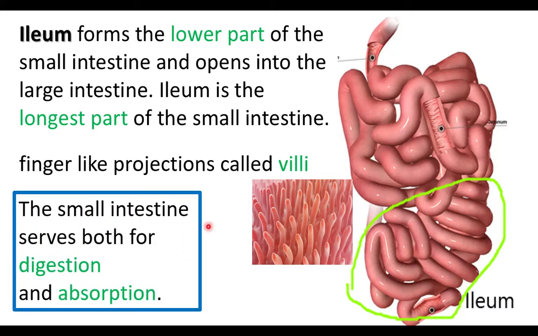So the small intestine is involved in both digestion and absorption. The ileum is involved in absorption, and the remaining parts are involved in digestion. Digestion and absorption are the two activities done by the small intestine. It has three regions: duodenum, jejunum and ileum.